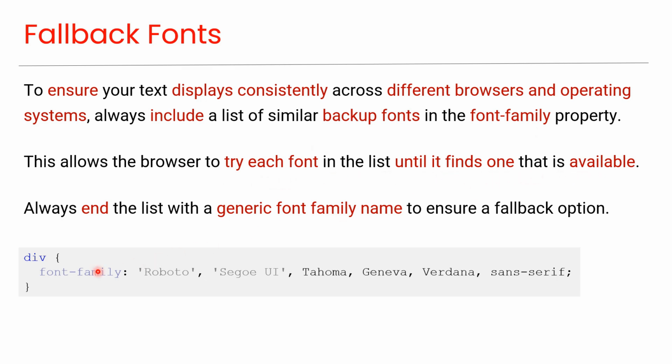As you can see in this code, this is the primary font, and these are the fallback fonts, which will be applied in case the primary font is not available. Always end the list with a generic font family name to ensure a fallback option. As you can see in this code,